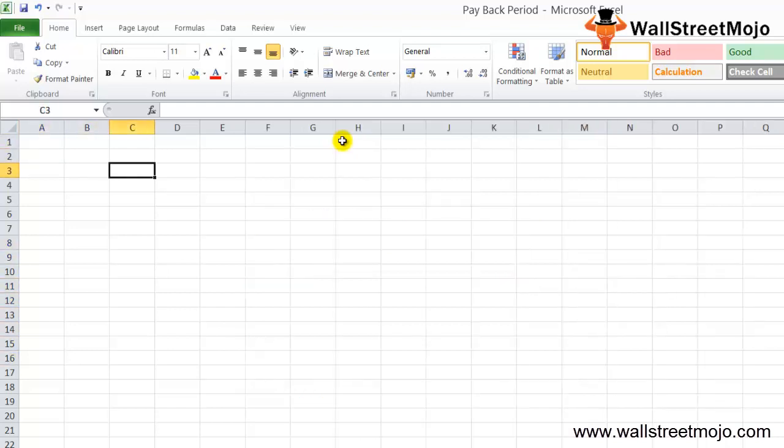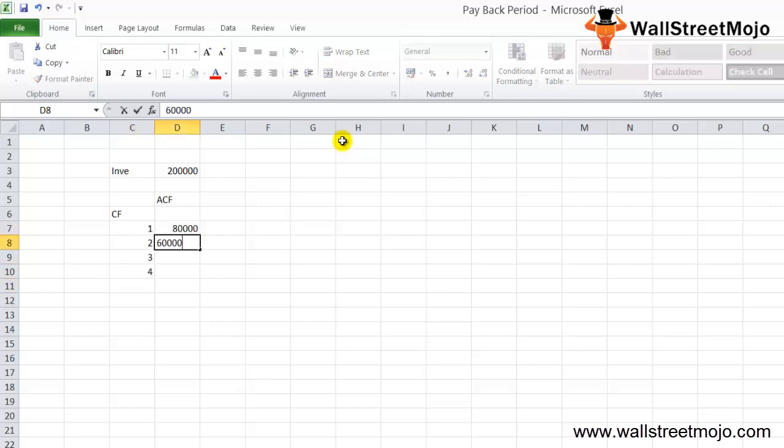Suppose ABC company is analyzing a project which requires an investment of, let's say, 2 lakh, and it is expected to generate cash flows as follows. This is the annual cash flow. I'm just writing the numbers. This is years 1, 2, 3, and 4, and the cash flows are 80,000, 60,000, 60,000, and 20,000. So these are the numbers. In this case, the payback period can be computed as follows, by calculating the cumulative cash flows.